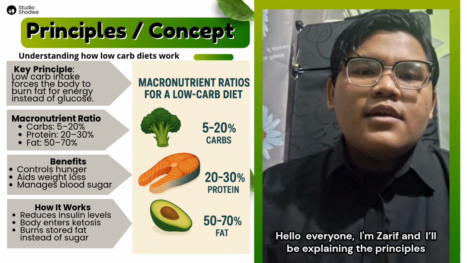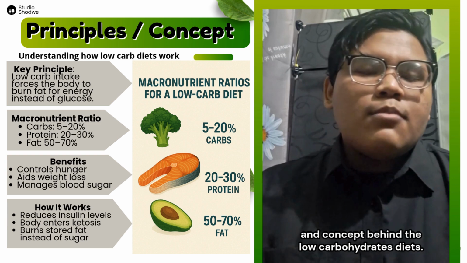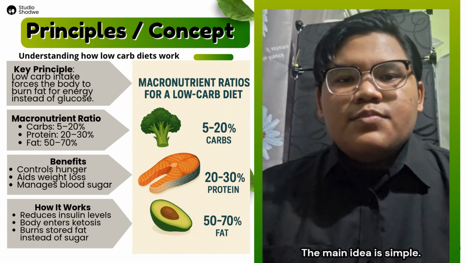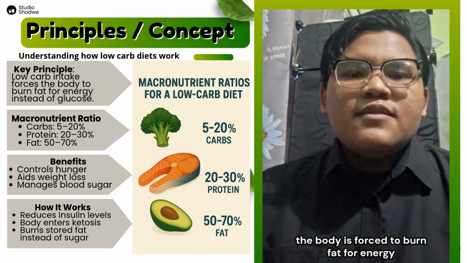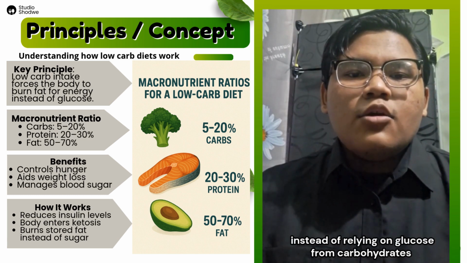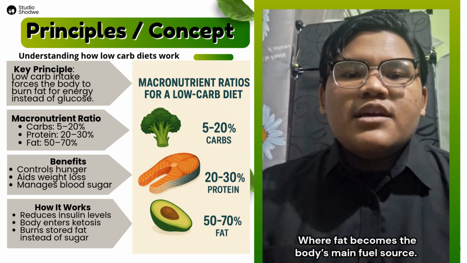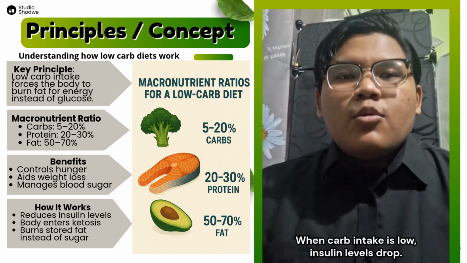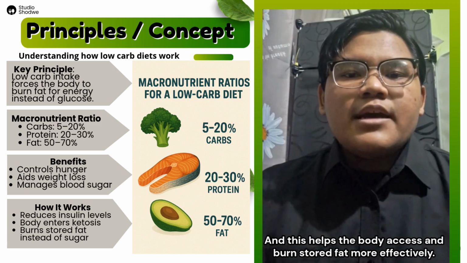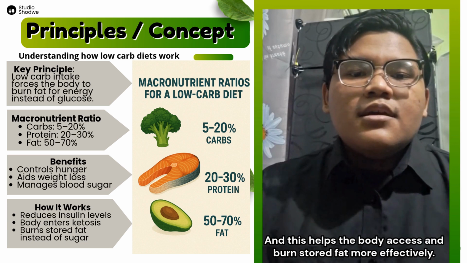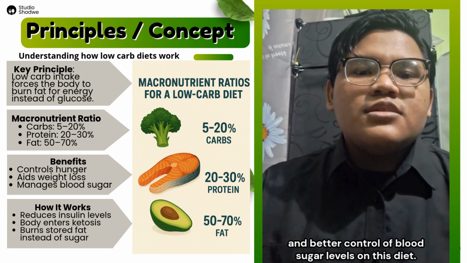Hello everyone, I'm Zarif and I'll be explaining the principles and concept behind the low carbohydrate diets. The main idea is simple. By reducing our intake of carbohydrates, the body is forced to burn fat for energy instead of relying on the glucose from the carbohydrates. This process is called ketosis, where fats become the body's main fuel source. When carbohydrate intake is low, insulin levels drop, and this helps the body access and burn stored fat more effectively. This is why many people experience weight loss and better control of blood sugar on this diet.